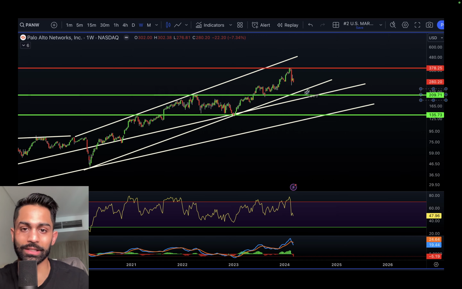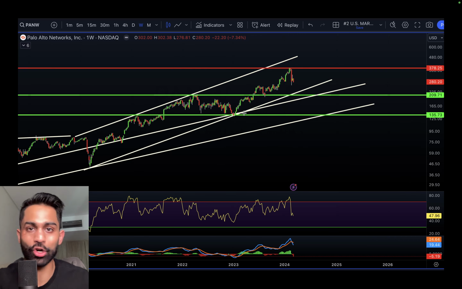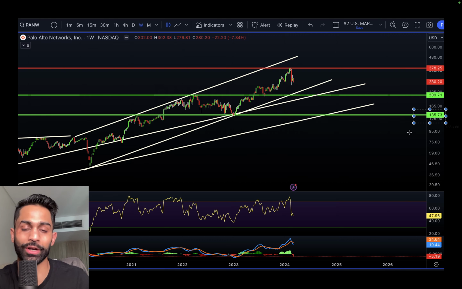$209 is going to be that ideal level for a long entry, with a very tight stop below $209, and the second opportunity is going to present itself close to 135. That would perhaps be very ideal for Palo Alto.